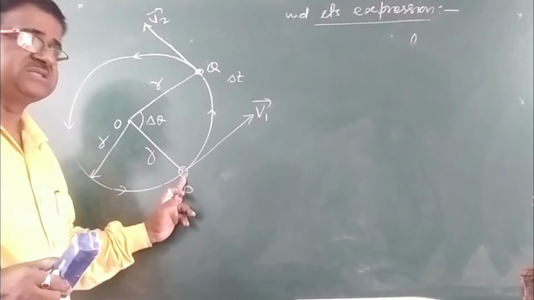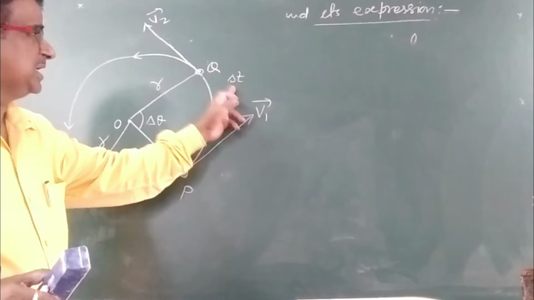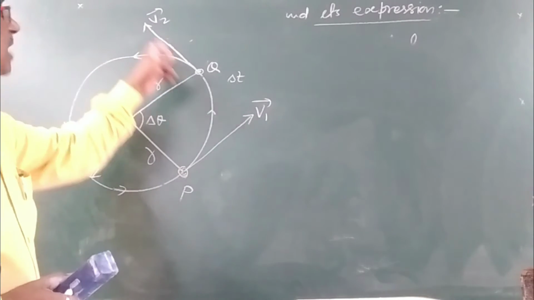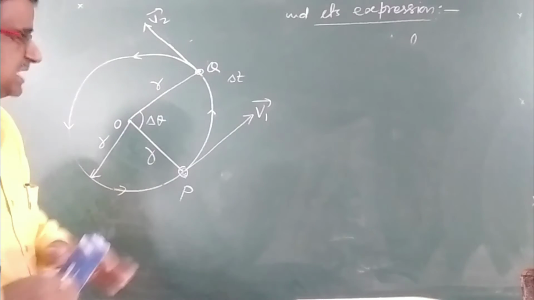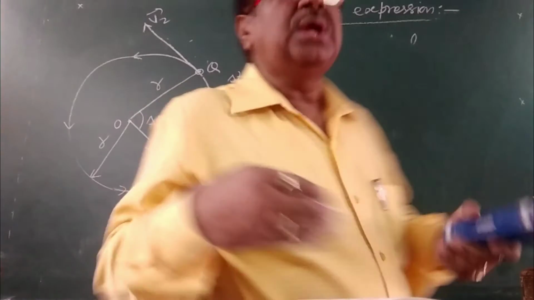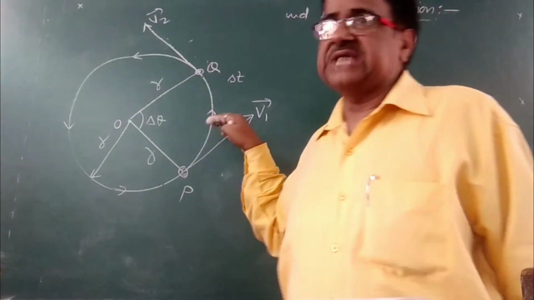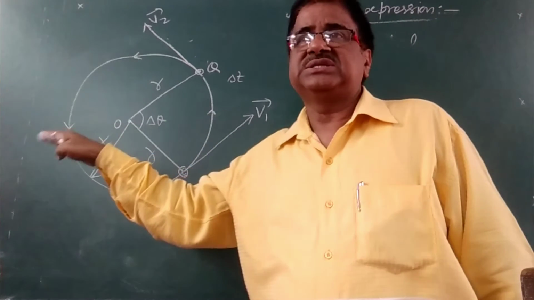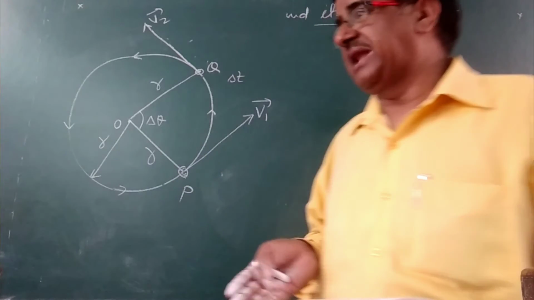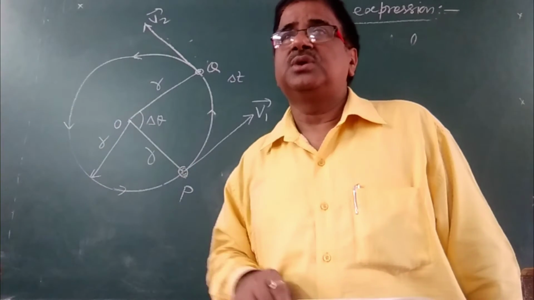The body is at P and reaches Q in time delta t, and the velocity is tangentially v1 at P and v2 at Q. We will prove here that the direction of the change in velocity is always directed towards the center of the circular path, and so the direction of acceleration will also be towards the center.